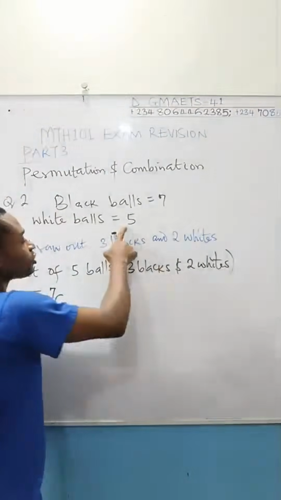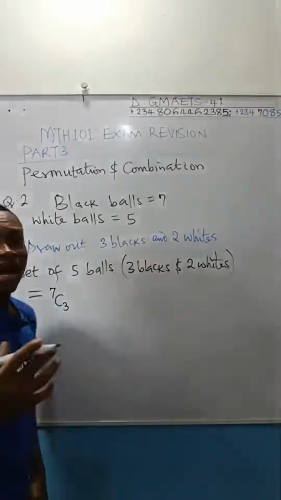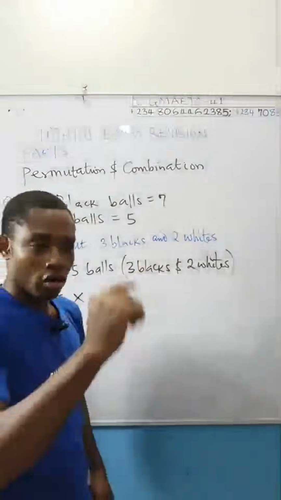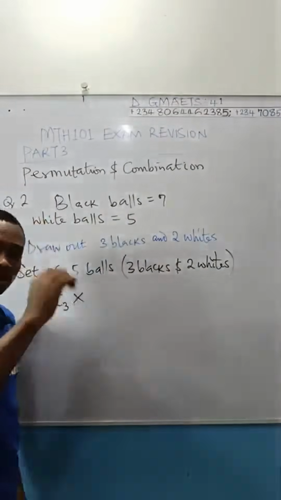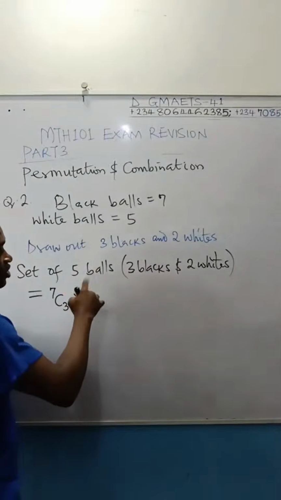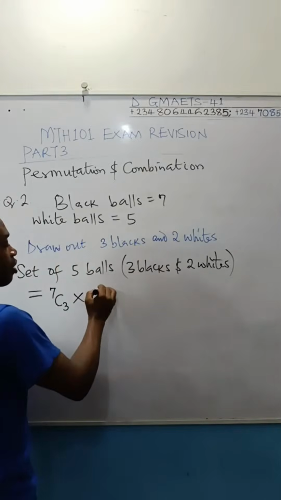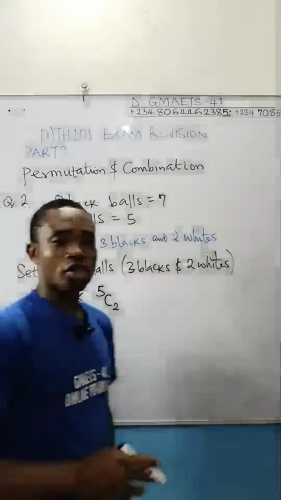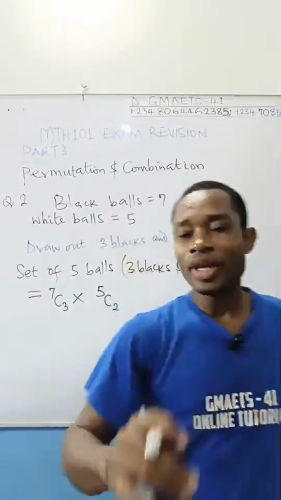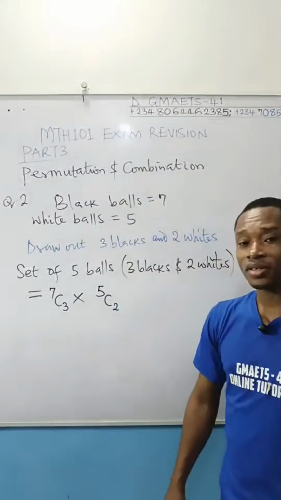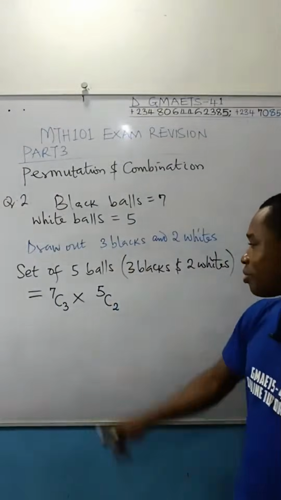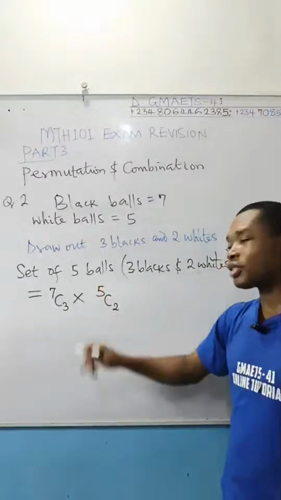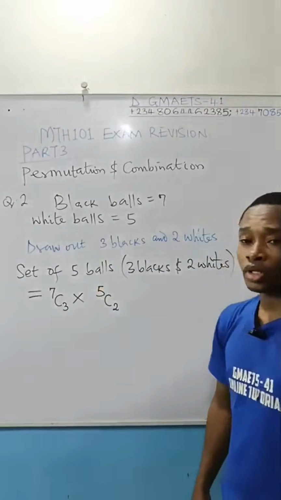And out of 5 white balls, you are selecting 2. And as used there is multiplication, so this is going to be times. If it is or, you fix plus. Or is plus. So this is going to be times, out of the 5 white balls, you are selecting 2. This is the solution to that problem. Your examiner can leave the option like this. The choice is theirs. Are you following? Remember that instead of times, I can fix a dot. Dot is still interpreted to mean multiplication.